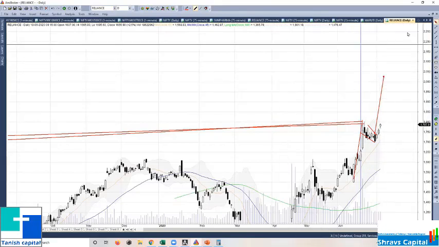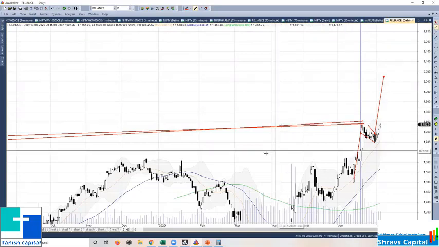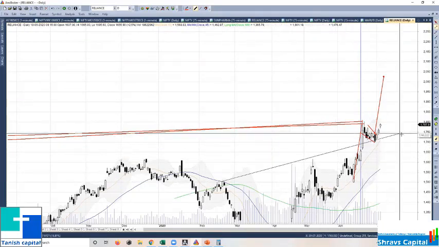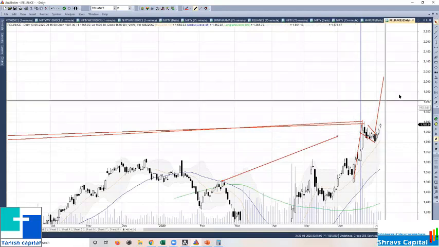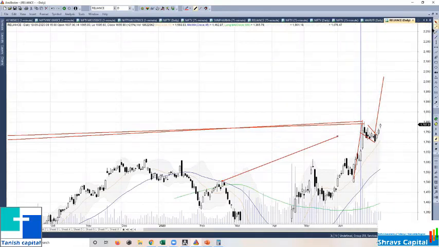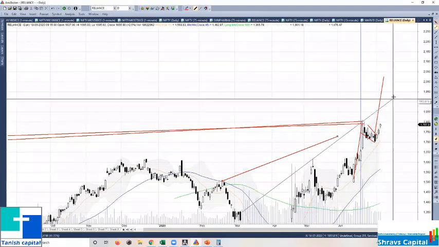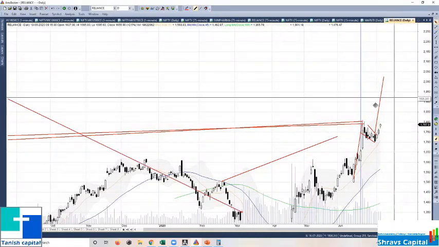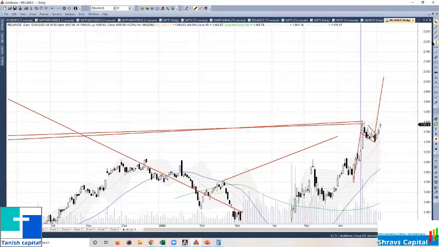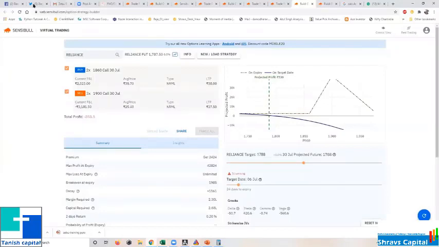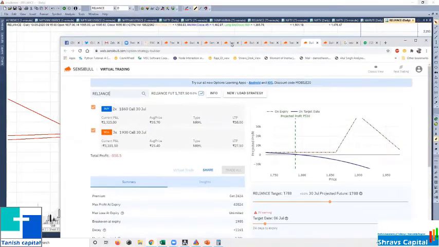You can have a trend line something like this, or whatever you want. You can do. So generally, that is the reason why I go with this.